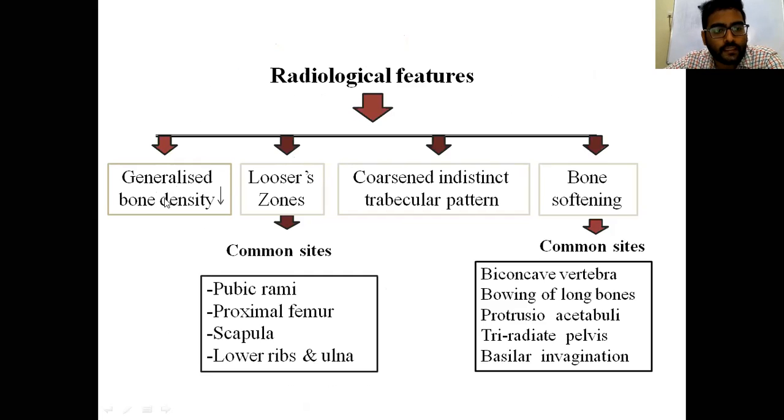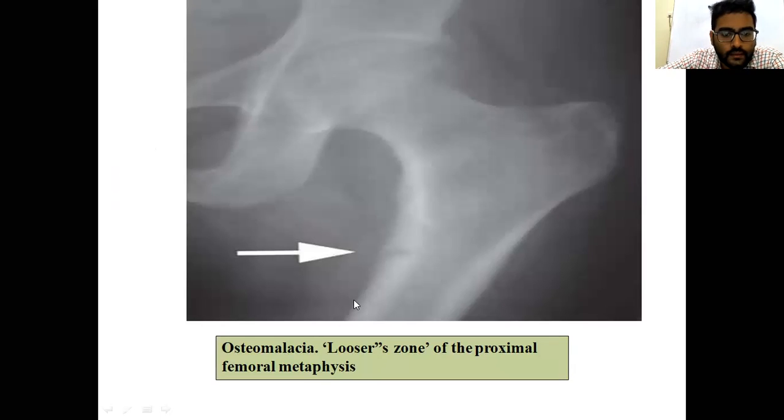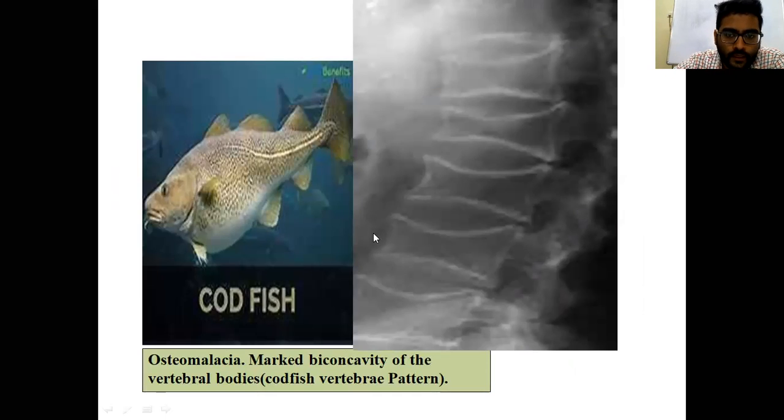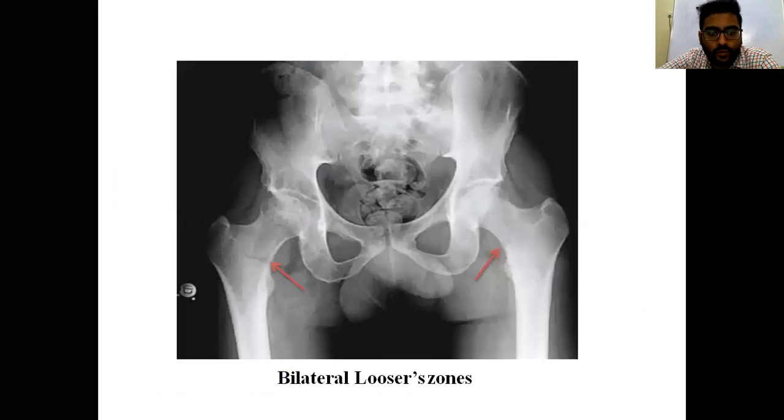So we see generalized decrease in bone density here, and Looser zones are seen at certain sites like the proximal femur, scapula and lower ribs, and a coarse and indistinct trabecular pattern and bone softening are seen. These are the adult form radiological features. This is the Looser zone in the cortex of the proximal femur, medial side: there is a cortical defect, a small cortical line. This is a codfish appearance in the vertebra. Because of the softening of the bone, the vertebra cannot bear the weight of the body, so it goes into a biconcave shape. This is the codfish appearance, and these are again the Looser zones.